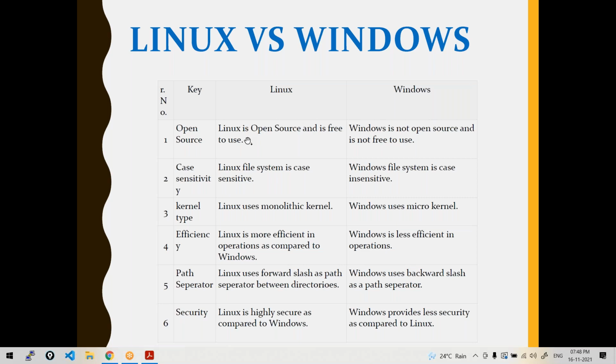If you talk about the Linux operating system, it's open source, like it's free to use. Whereas Windows is not open source and it is expensive. You know, right? You have to buy the Windows license. Whereas with Linux, that's not the case. It's open source and it is completely available for free. And Linux file system means whenever you create any files in Linux,